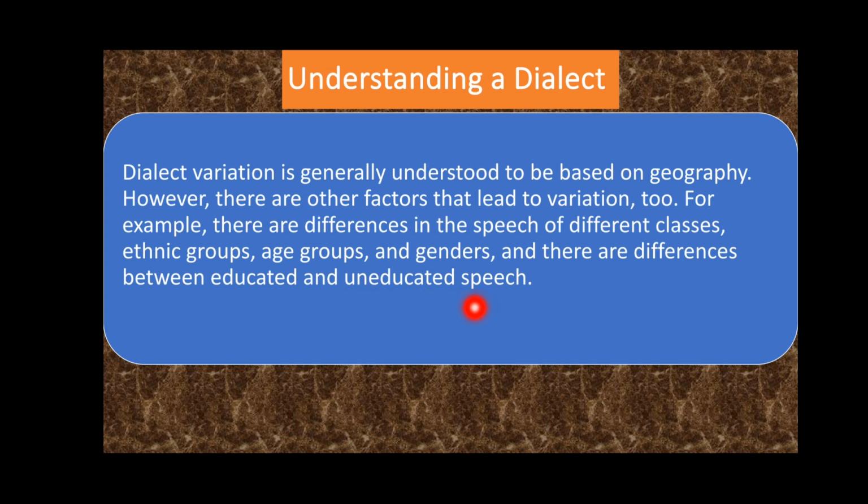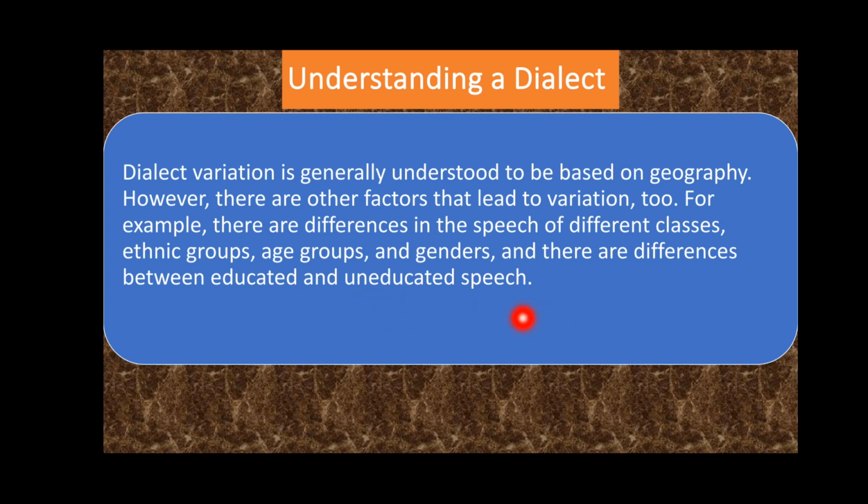So it means that we have variation in a language that is due to geography, due to different classes in society, due to ethnic groups, right? And due to age group, and gender, and differences between educated and uneducated people, right?